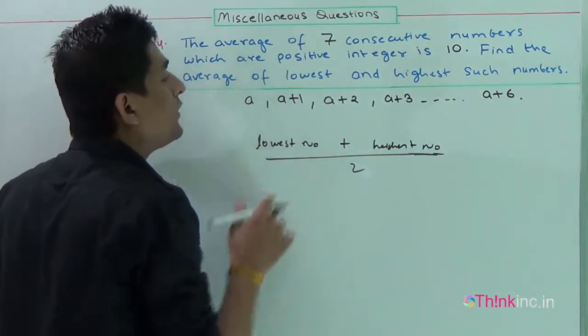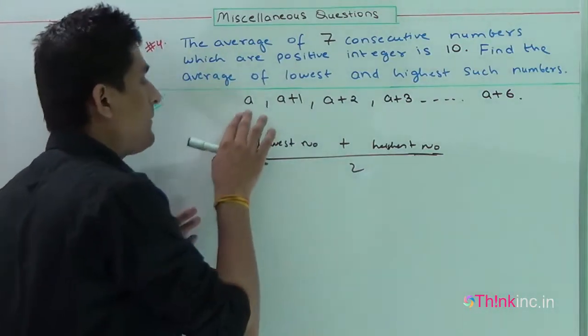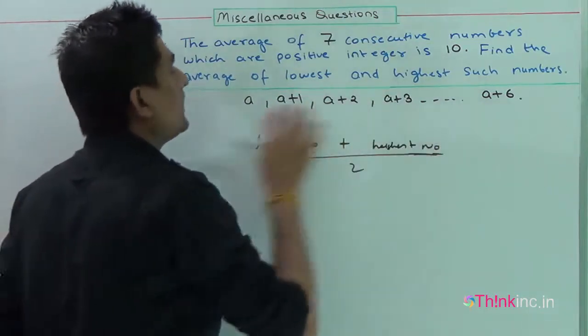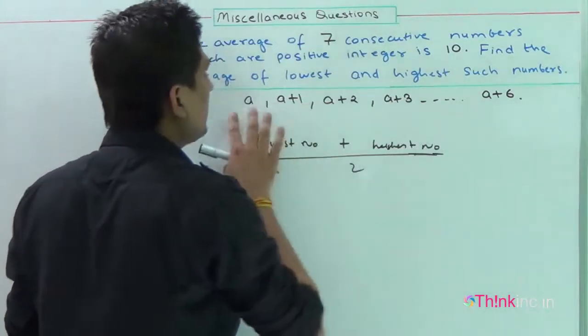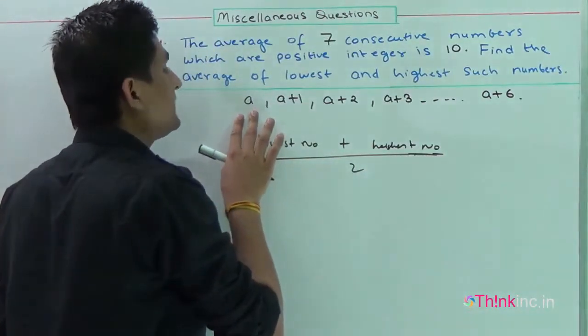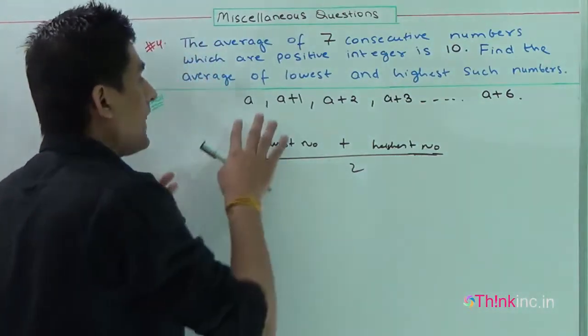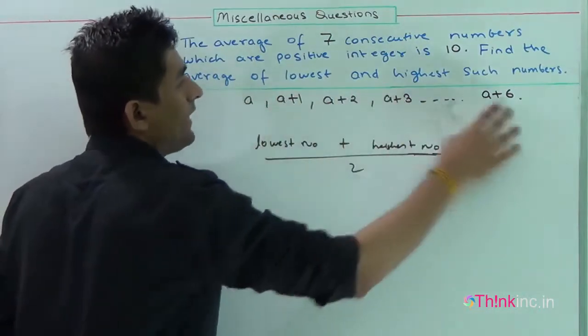And I have already told you that the average of an arithmetic progression can be calculated by calculating the average of the lowest term and the highest term. The lowest term is A and the highest term is A plus 6. We can calculate the average of this whole series by finding the average of the first term and the last term.